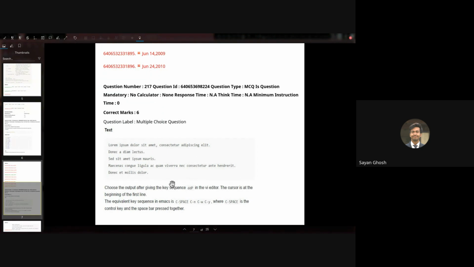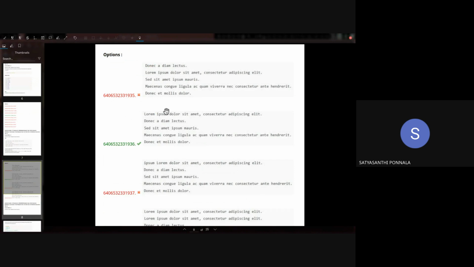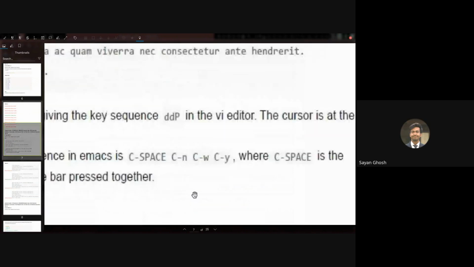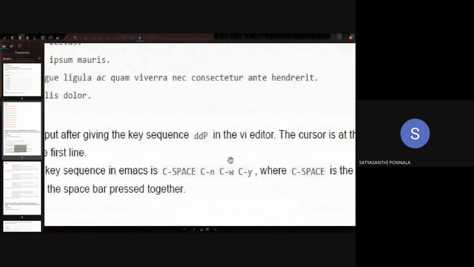So the entire file remains unchanged. We delete the first line, then again we paste it back as the first line itself. So now the question is what will be the output of this. Whichever option matches this text exactly, that will be the output. Here do they use small p or capital P? Capital P. Okay.